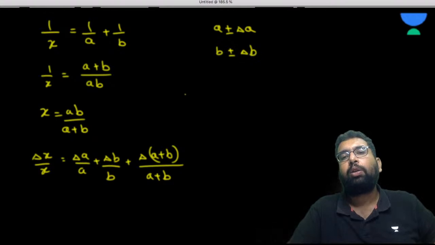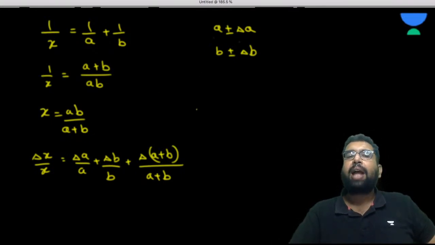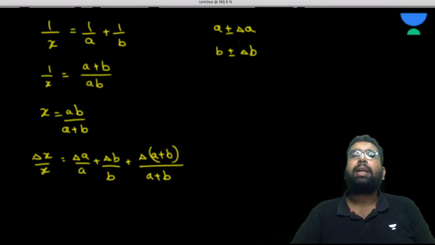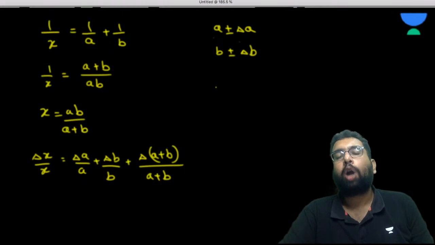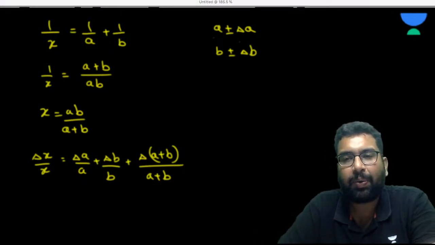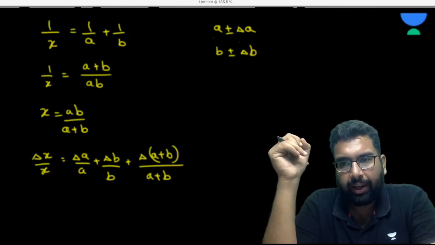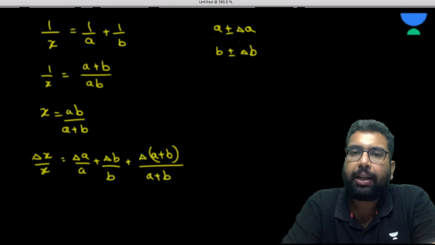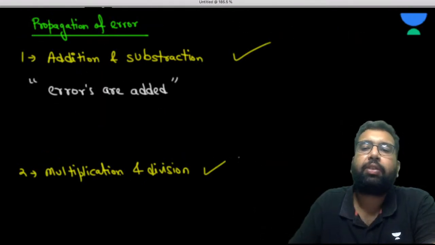So simply what is going to happen? You have this delta A, you have this A. So A, B are the true values. Delta A, delta B are the errors, the mean absolute errors to these values. So how you are going to deal with it in this case also, I think it is clear to you. Yes or no, please answer me. Will you be able to deal? Just you have to put the value. So can I say multiplication and division is also done?